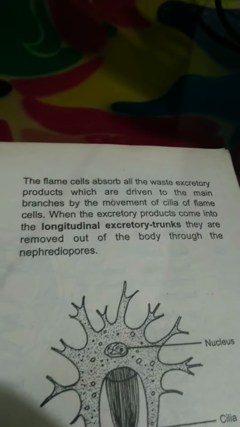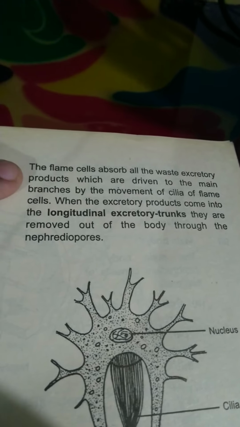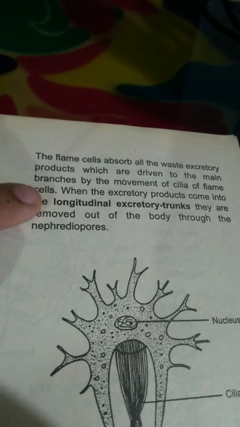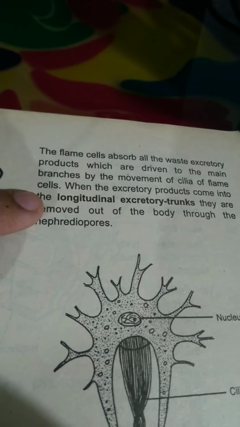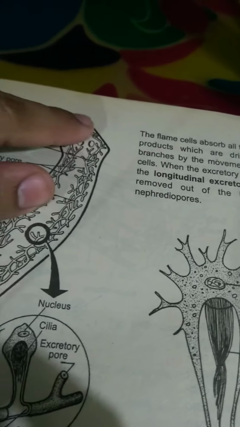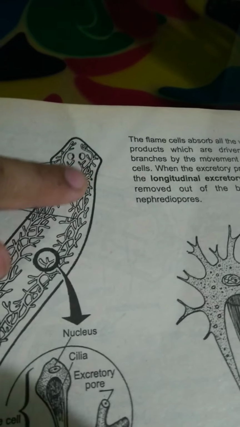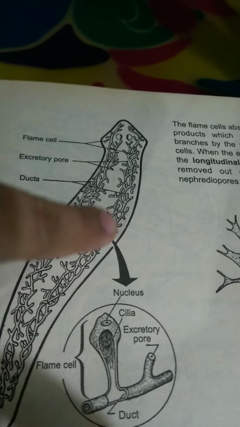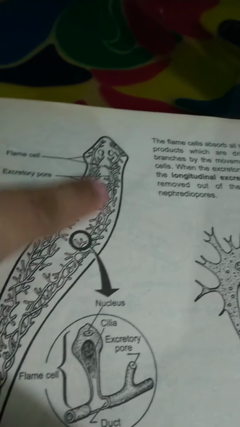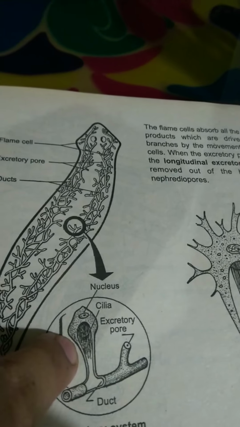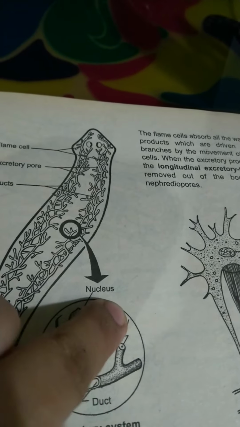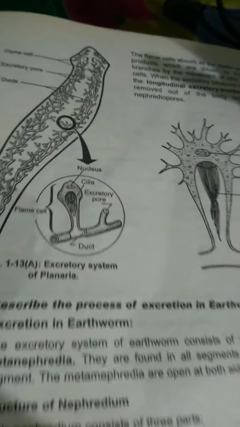Okay, so the flame cells absorb all the waste excretory products, which are driven to the main branches by the movement of cilia of the flame cells. When the excretory products come into the longitudinal excretory trunks, they are removed out of the body through the nephridiopore. It goes through this trunk, and as the waste material increases inside these ducts, the cilia-bearing flame cells treat them and throw them out through these excretory pores, whatever waste they find.